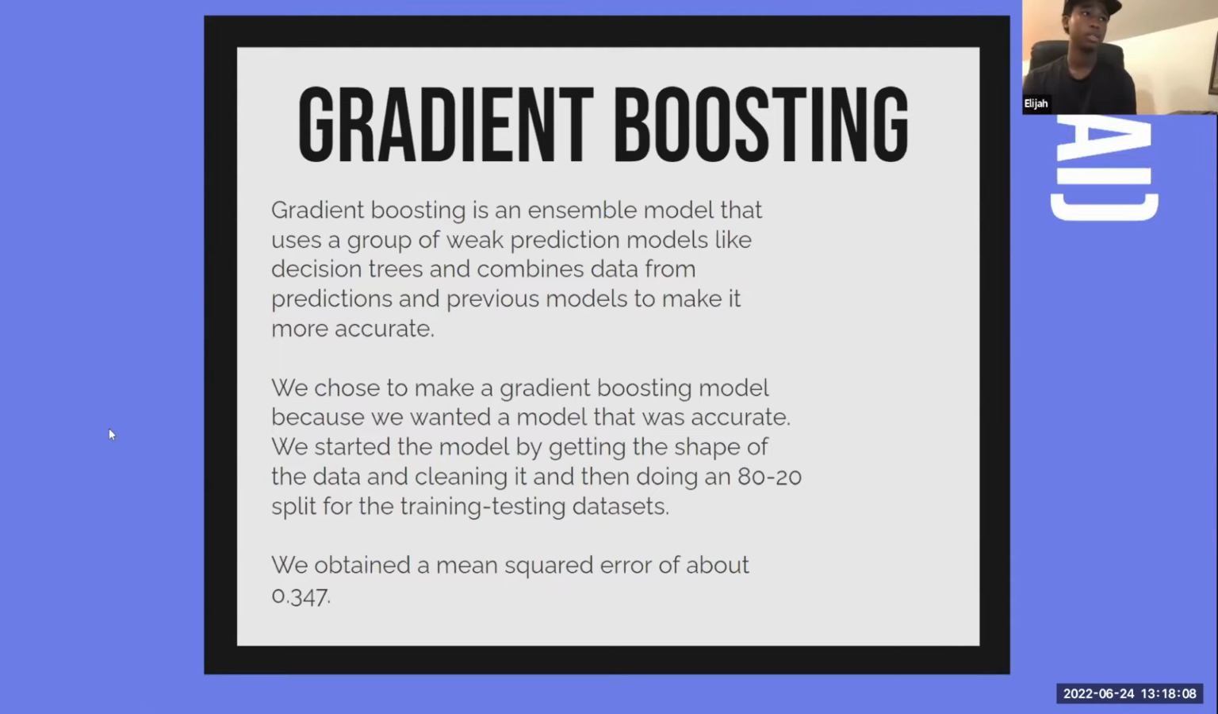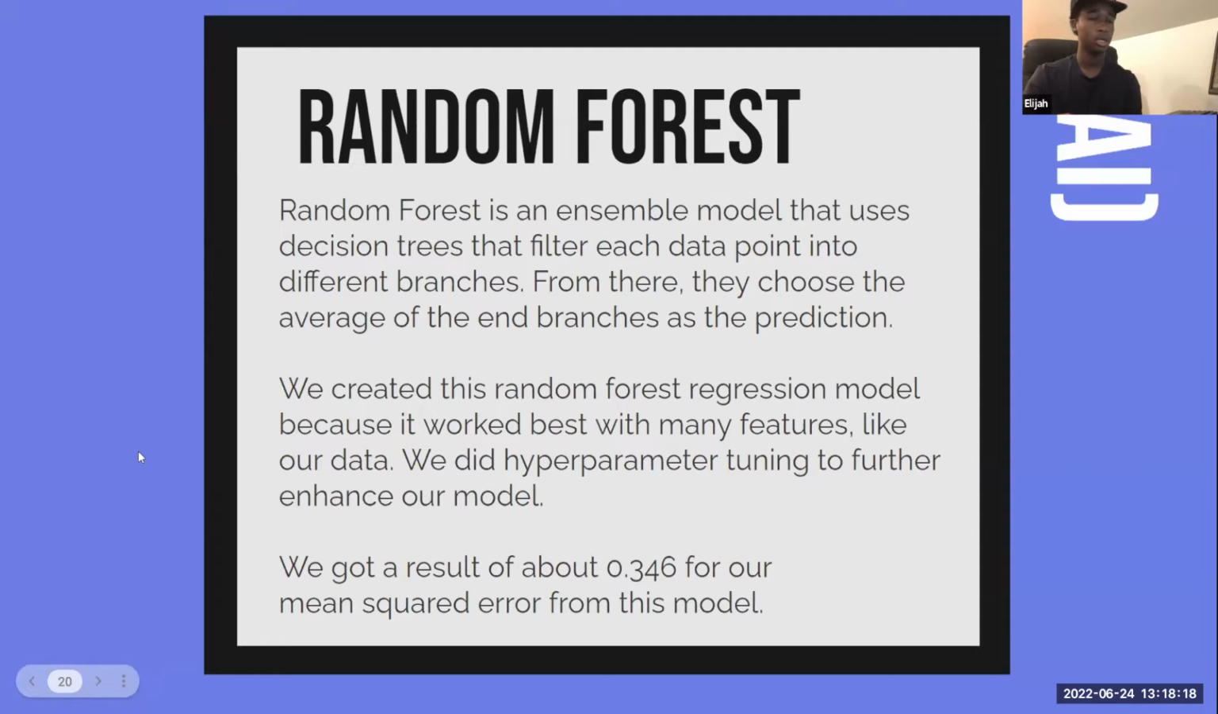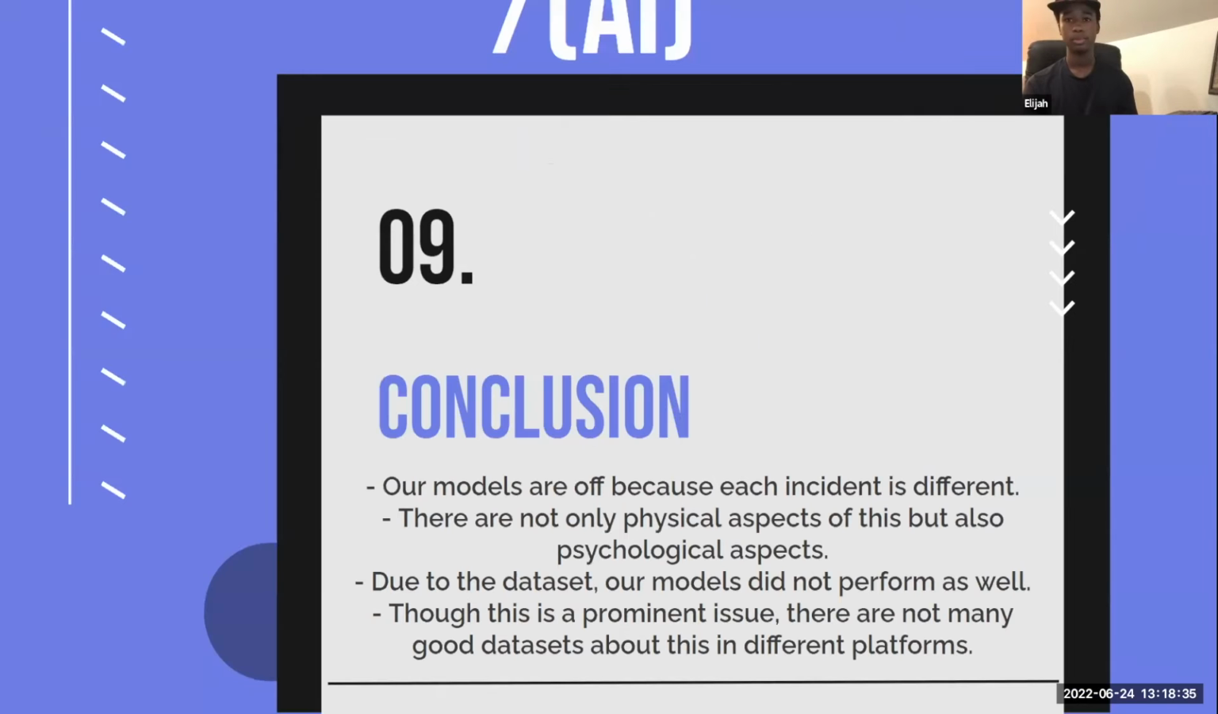Our second model is a gradient boosting. It is an ensemble model, and we obtained a mean square error of about 0.347. Our third model is a random forest. It is a combination of multiple decision trees, which is why it's named random forest. We got a mean square error of about 0.346 for this model. To pass it on to our next teammate, Ellis.